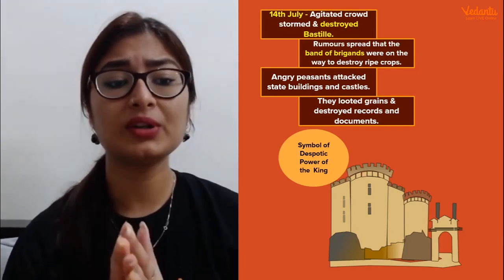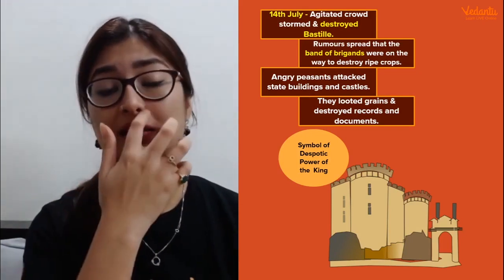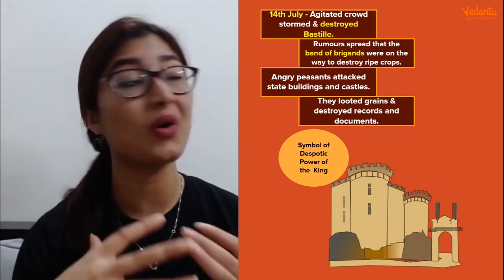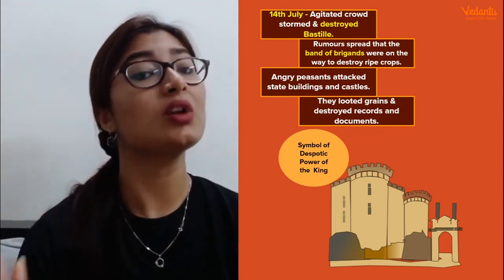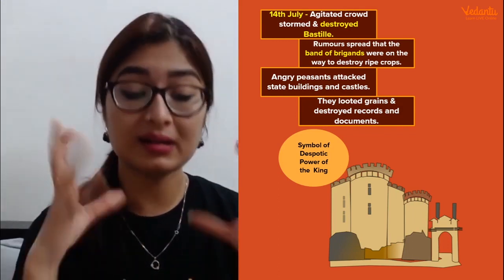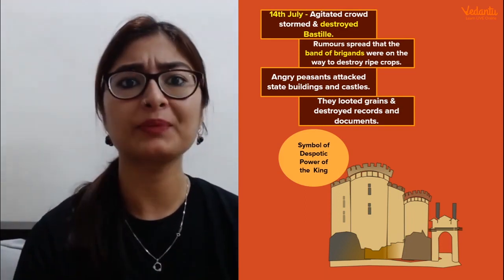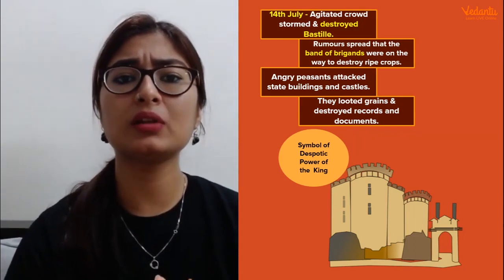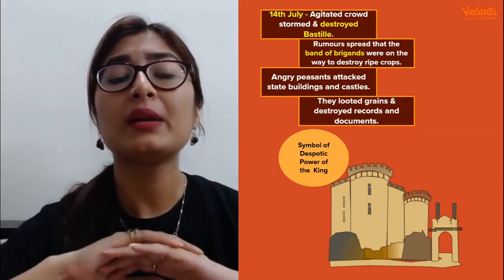So now, as I told you, people got even more agitated because he had sent troops, and these people are hungry. They're already angry because of the exploitation by the bakers. On top of that, the king is not understanding the problem, the pain, the crisis his citizens are in, and is sending troops to control them by violence, by brutality. Not fair. As a result of this, on 14th of July, the agitated crowd stormed and destroyed the Bastille.